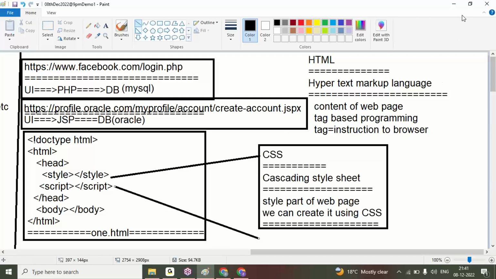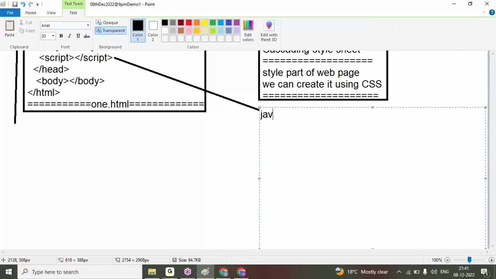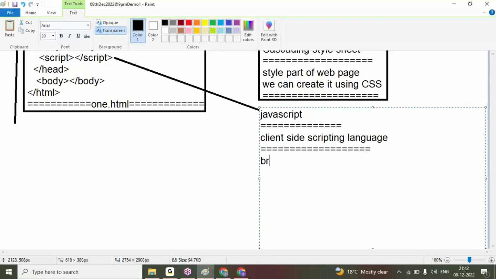Next, the script tag we use for writing JavaScript code. JavaScript is a client-side scripting language. It is mainly browser executable programming. Browser executable programming means only the browser can execute these programs.